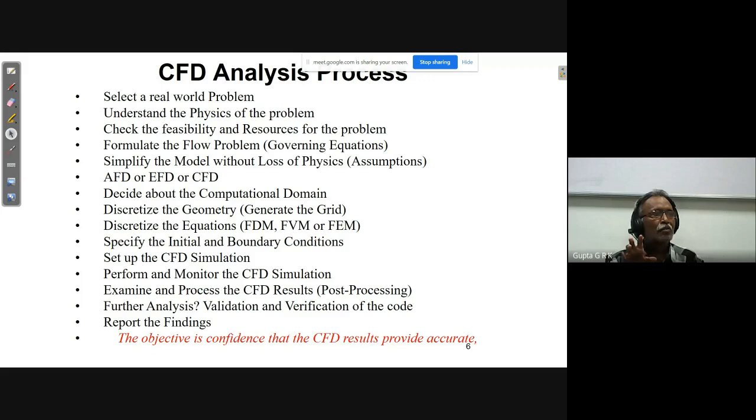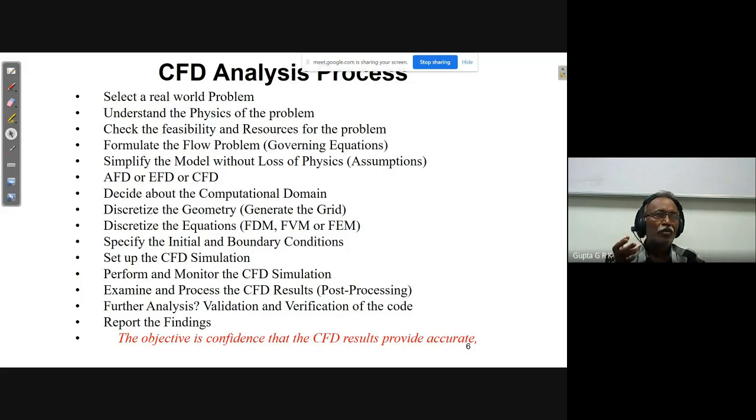We have to select a real world problem first. This is very important if you want to select a project for your PhD or MTech. Even if you go to a company and say I have experience in CFD, they will ask which real world problem have you solved. We have already seen a lot of examples. All of them are real world problems. So select a real world problem.